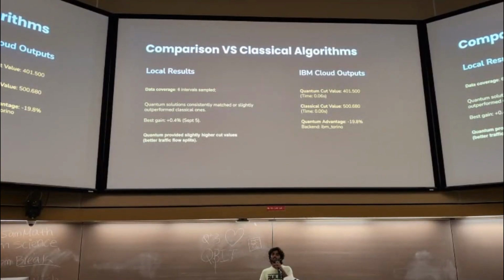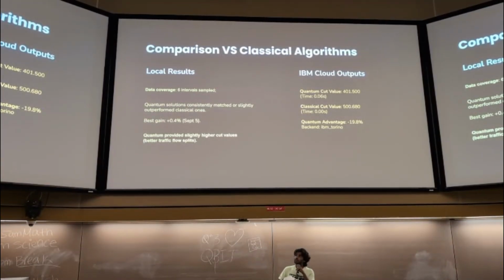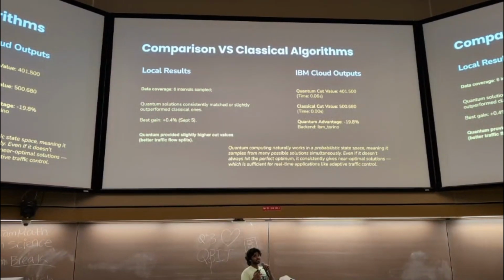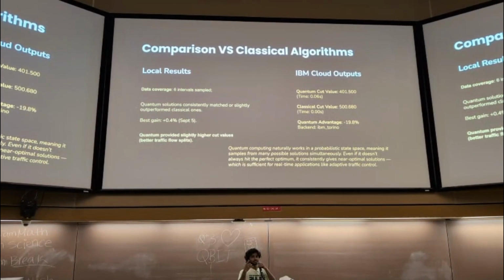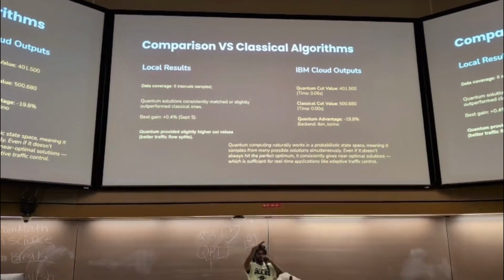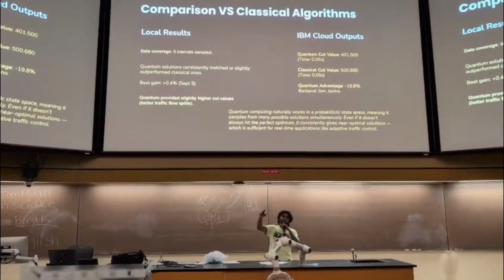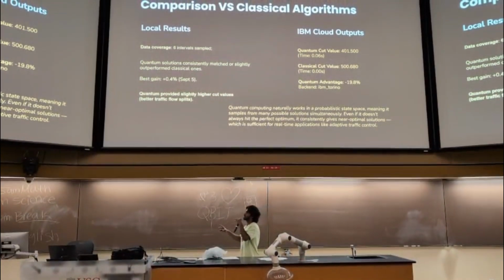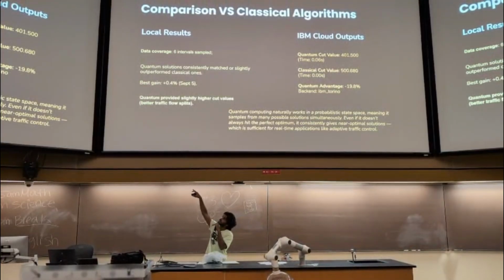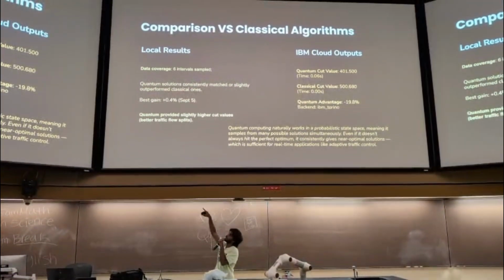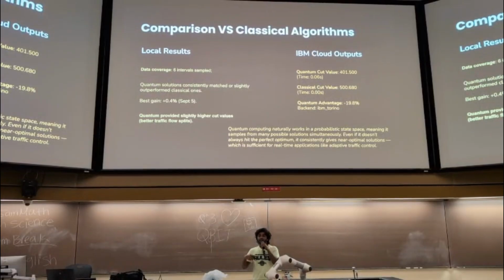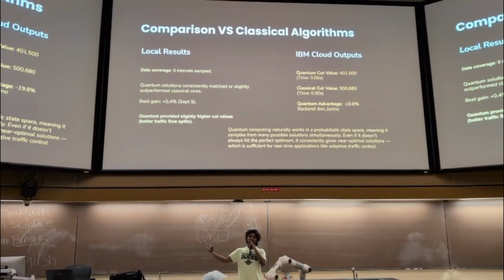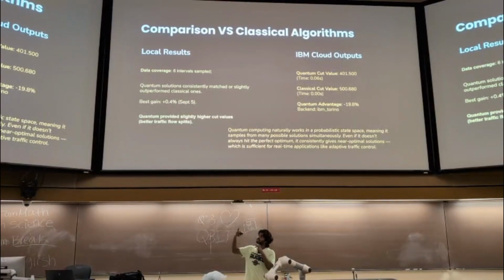But let's go back to the fundamentals of what quantum computing stands for. Quantum computing is essentially a probabilistic state, which means that it is a matrix that represents the probability distribution for a particular set of outcomes. And it gives the most optimal solution for that given time. Yes, at this stage, our classical methods are outperforming the quantum. But in real time, when the data is live and we need immediate results on a city-wide scale, not on a lane-wide scale, and this is like a static thing.